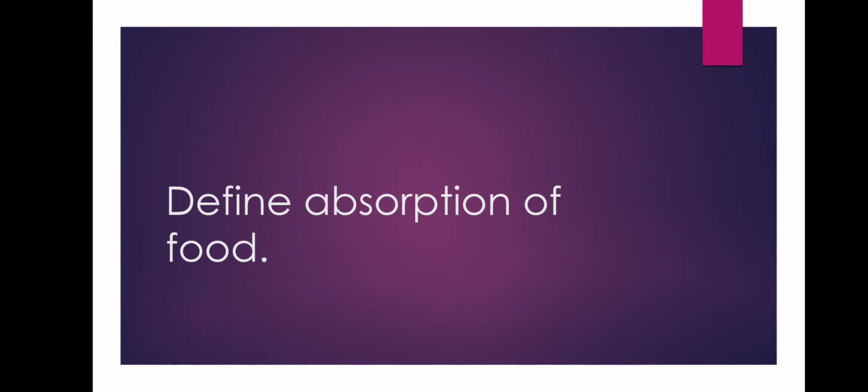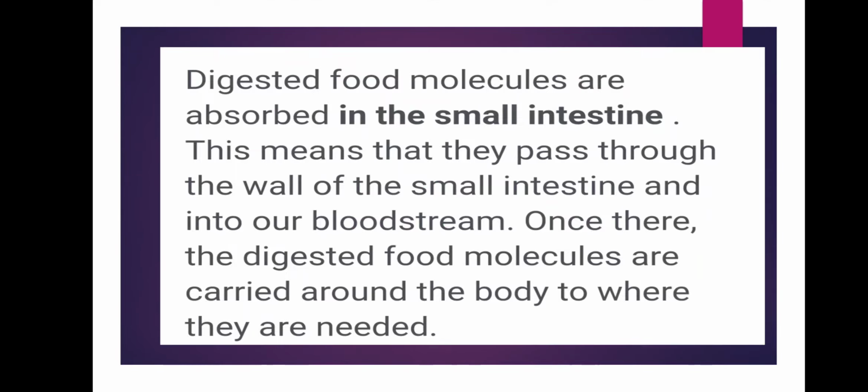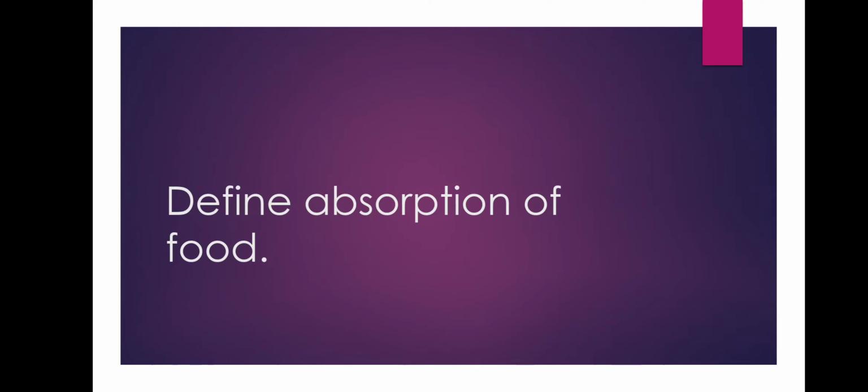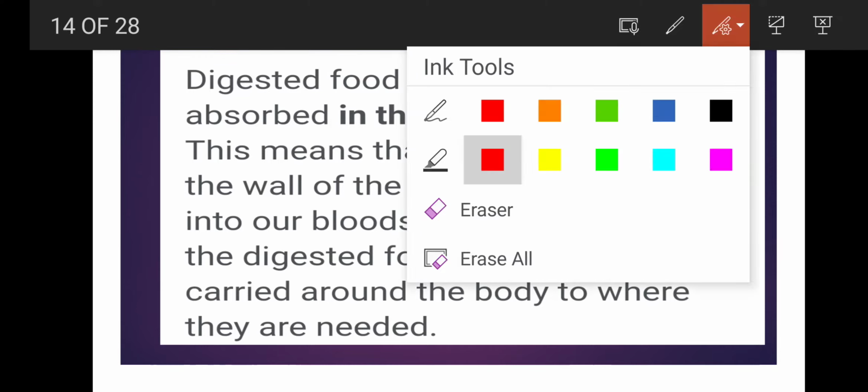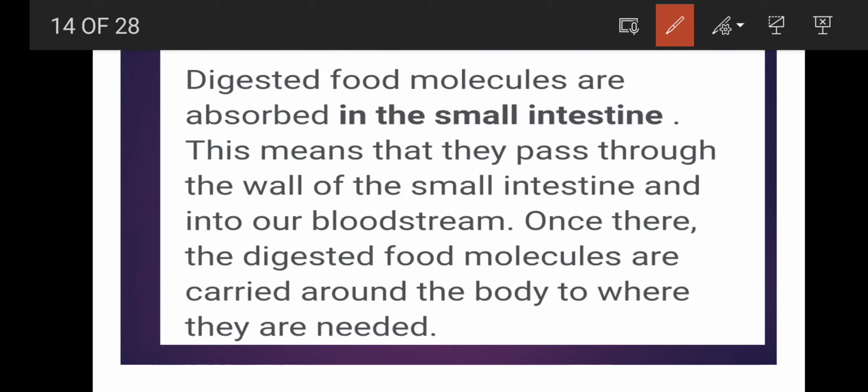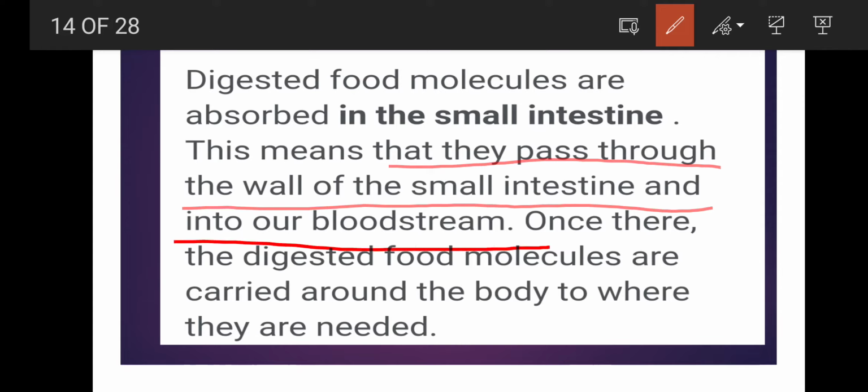Now the next question is, define absorption of food. The answer is, digested food molecules are absorbed in the small intestine. This means that they pass through the wall of the small intestine and into our bloodstream.